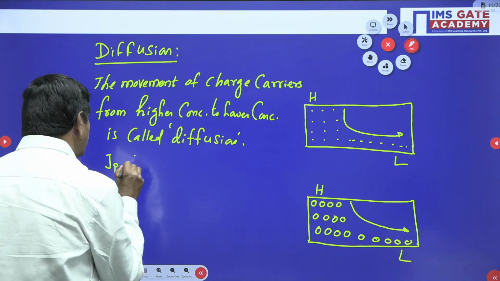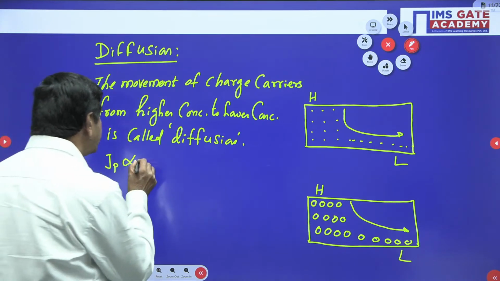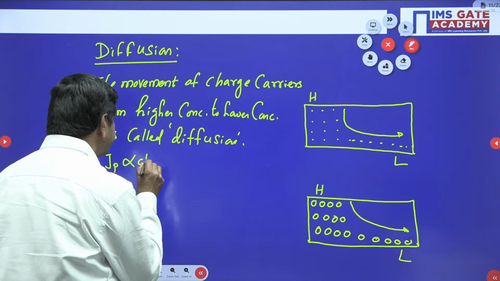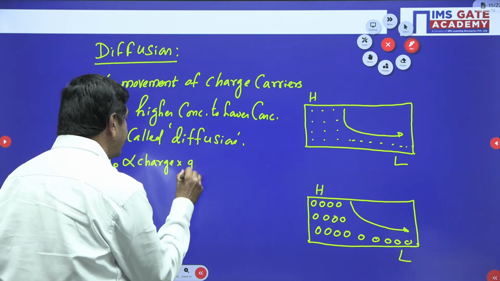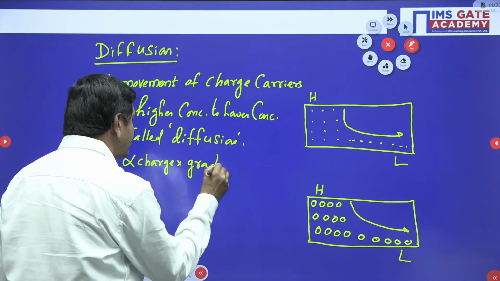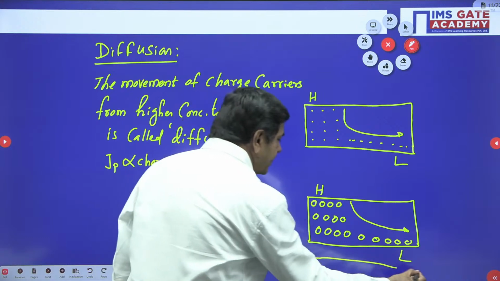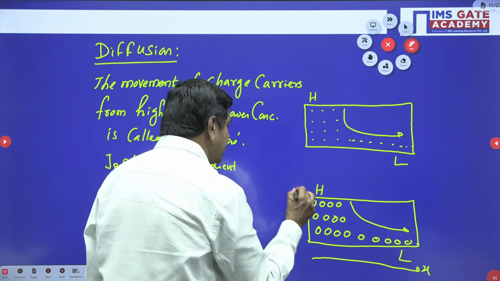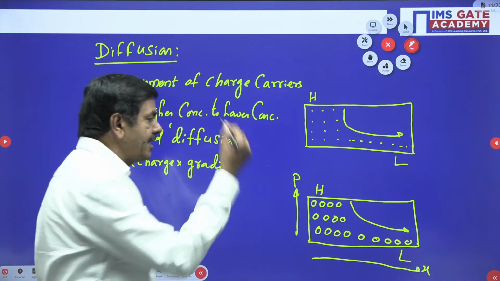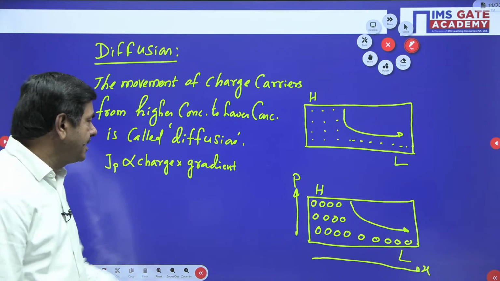It is directly proportional to charge times gradient. Gradient means slope, as you know very well. On this axis, the y-axis is the concentration of holes, and x is the distance.